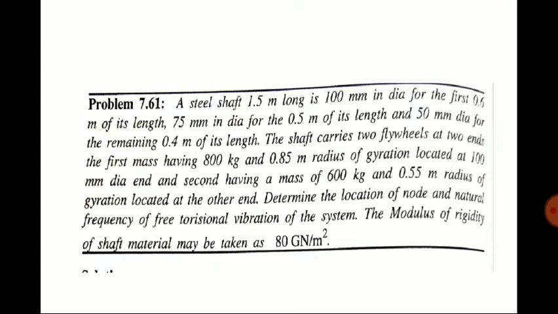The first mass having 800 kg and 0.85 meter radius of gyration is located at the 100 mm diameter end, and the second having a mass of 600 kg and 0.55 meter radius of gyration is located at the other end. Determine the location of node and natural frequency of free torsional vibration system. The modulus of rigidity of the shaft material is given as 80 giganewton per meter square.